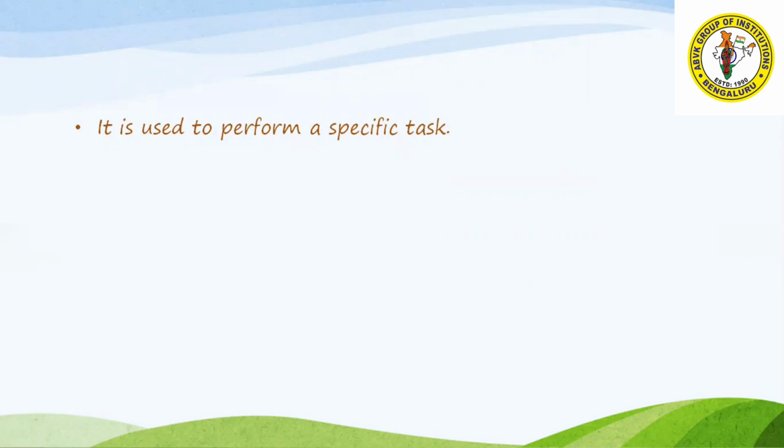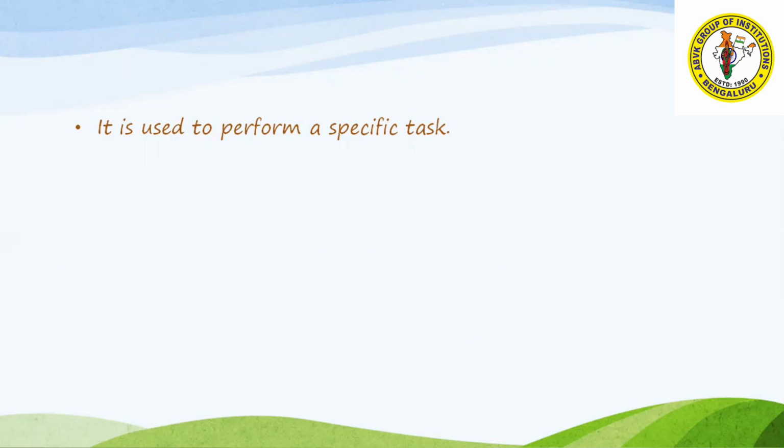What do you mean by application software? It is used for a specific purpose or specific task. For example, you go to a hospital. Whenever you go to a hospital, they ask you about your name, what your problem is, what your disease is, why you have come here, and to which department you want to go. All these things they feed in using a software. In that software there will be the doctor's name and disease name.